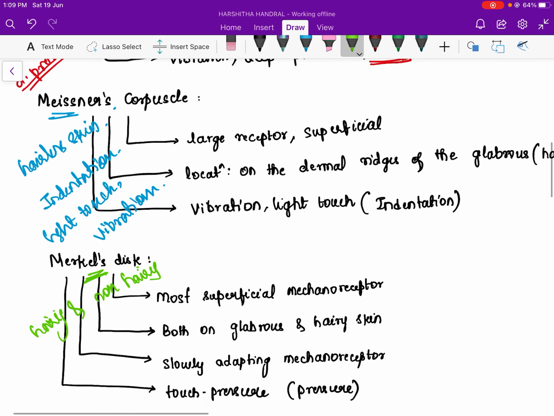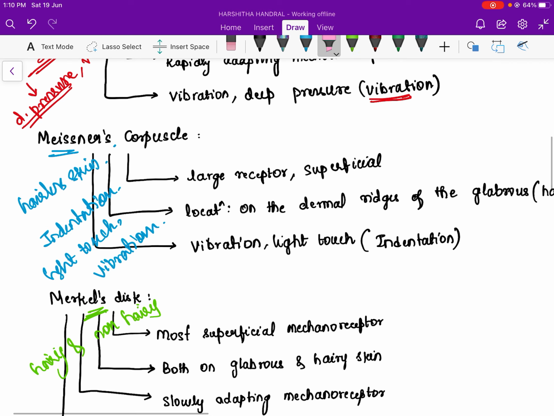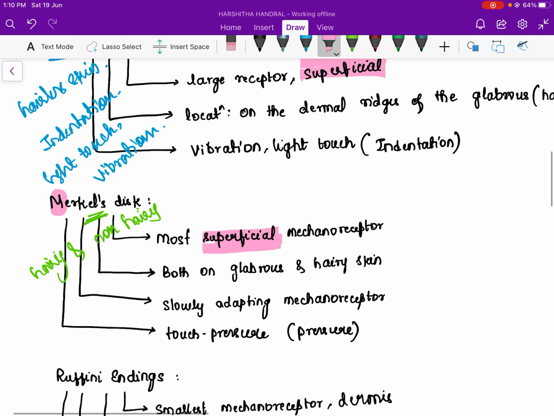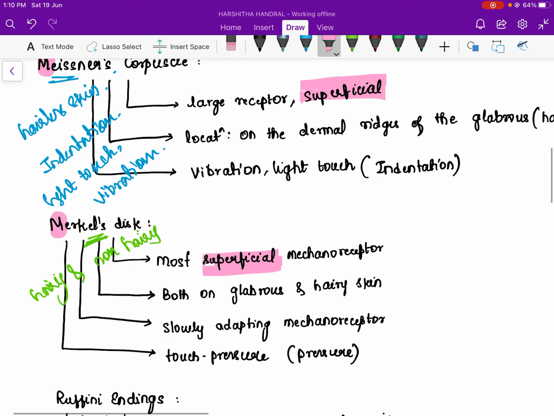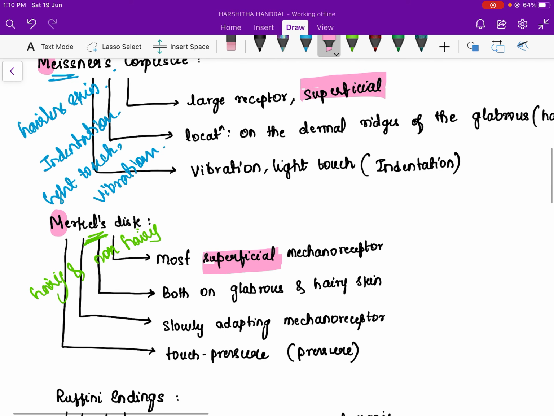The ones which start with M, that is Merkel and Meissner's, both are superficial. So you can remember the receptors which start with M are superficial receptors. Merkel sounds like all, so it is present in all types of skin. And Merkel is a slowly adapting mechanoreceptor.